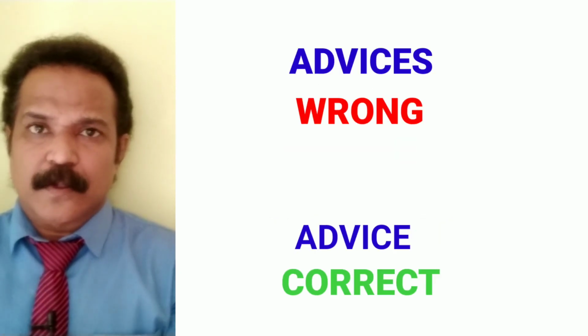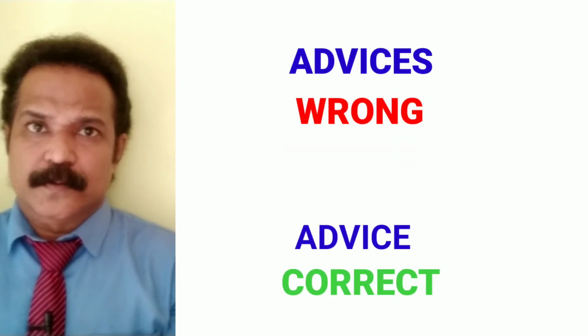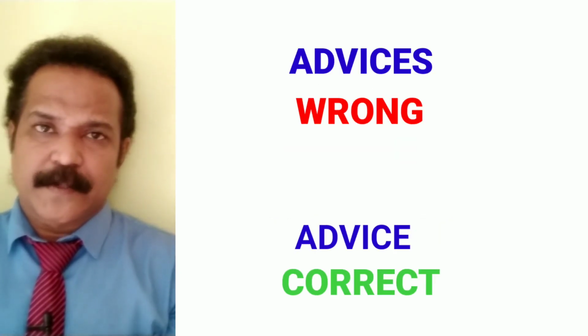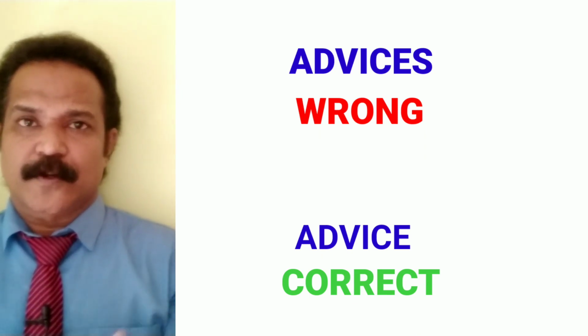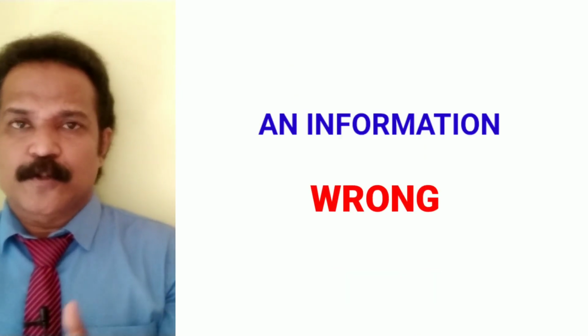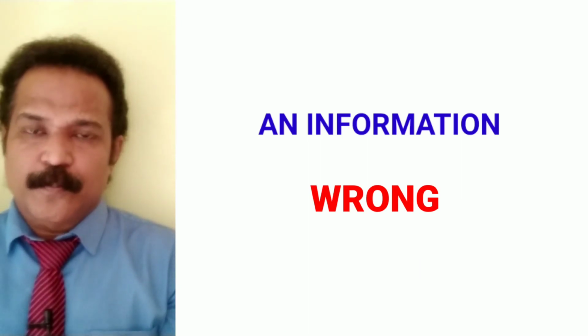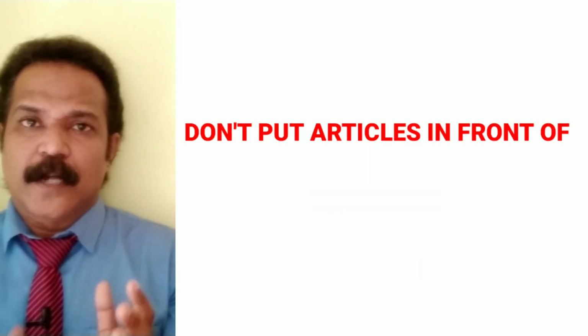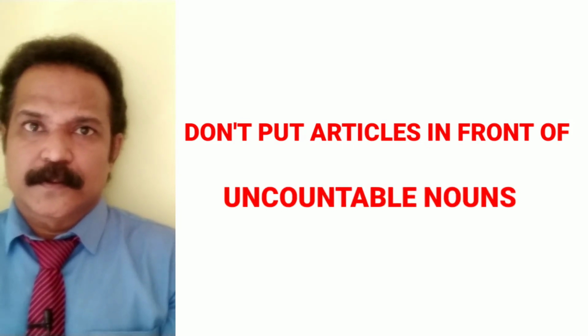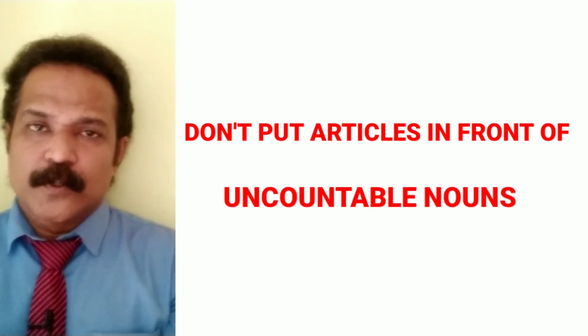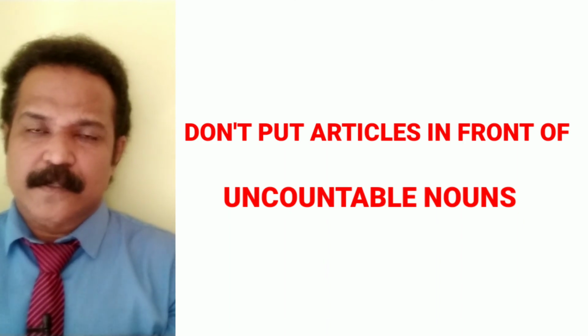These are all wrong English. So don't use s behind, and neither put any article in front of it. The main thing is where you have to put an article and where you need not. So don't put articles in front of uncountable nouns, and use some of the phrases as I suggested.